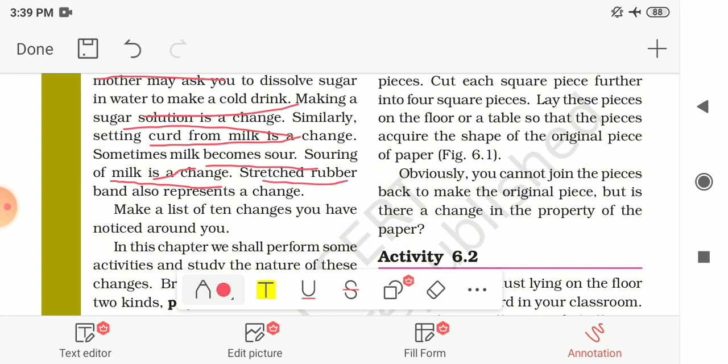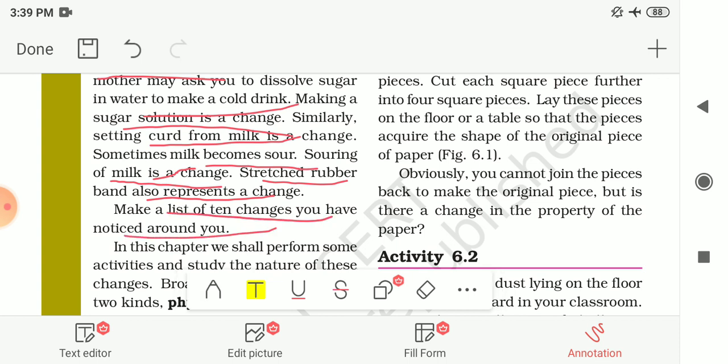Another example is that a stretched rubber band also represents a change. If you stretch a rubber band or a spring, there is a change because the length of the rubber band increases. So that's why it is also known as one kind of change. Now you can make a list of such changes you have noticed around you.